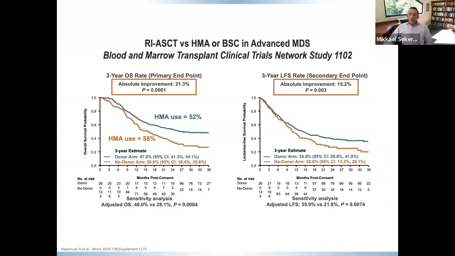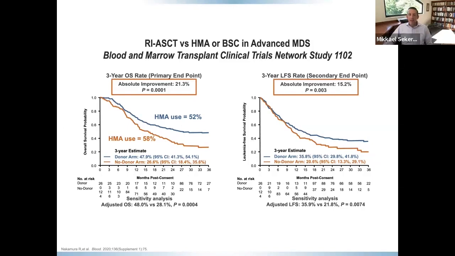Now, we also do offer transplantation to patients upfront with higher risk MDS. These are some of the most recent quality data supporting this recommendation. This is the CTN 1102, where patients underwent a biologic randomization to receive a transplant or not to receive a transplant. So it wasn't a formal randomized control trial. It was based purely on whether they had really an adequately matched donor in the eyes of the transplanter to undergo that transplant. This is not a direct comparison of transplant versus hypomethylating agents.